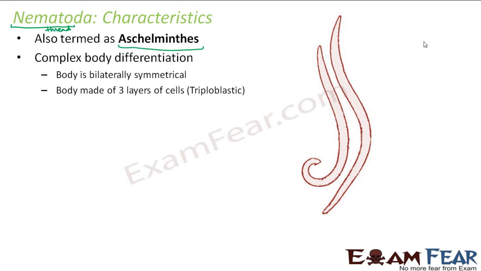So if you look at a cross section of any of these, you will be able to see an ectoderm, then you will have inside an endoderm. So this will be your ectoderm, which is the external one, and you will have an endoderm, the internal one, and in between you will have the mesoderm, that is this one. I mean, this portion is mesoderm.